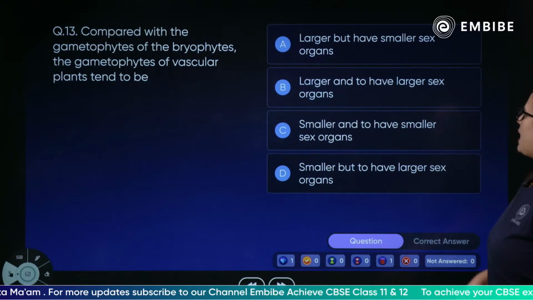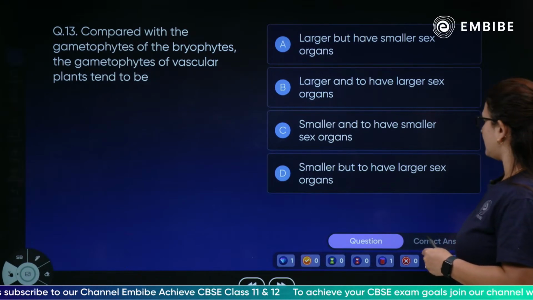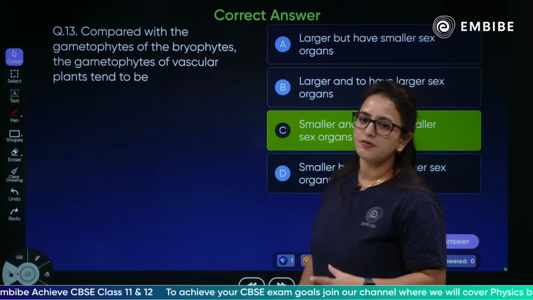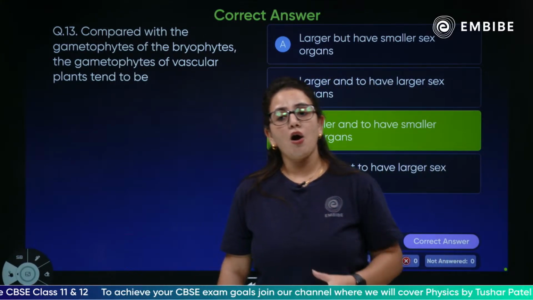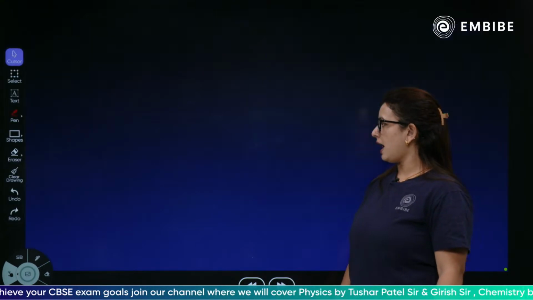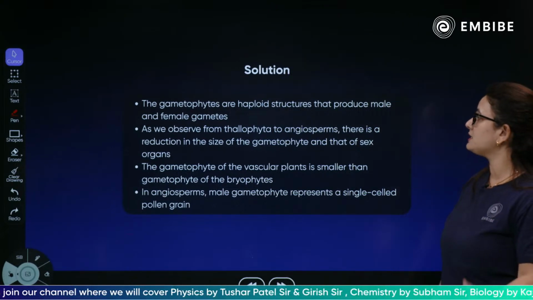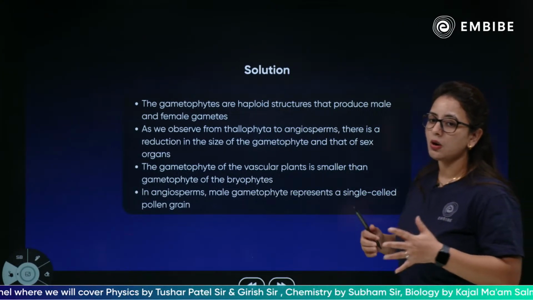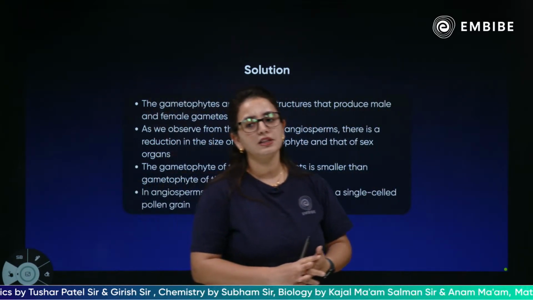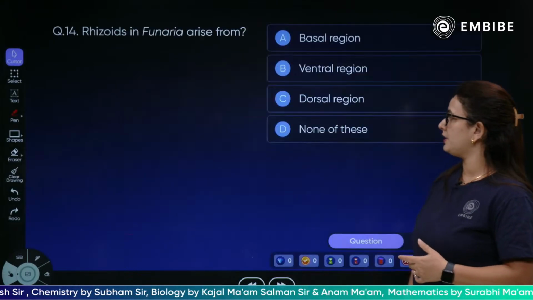They could be larger but have small sex organs, or larger with larger sex organs. The correct answer would be the smaller to have smaller sex organs. That is the difference between the gametophytes of the bryophytes and the other vascular plants. Yes, absolutely, because the gametophytes are haploid structures that produce male and female gametes, and as you observe from the thallophyta to angiosperms, there is a reduction in the gametophyte, that is the sex organs. Of course, the size has actually reduced.